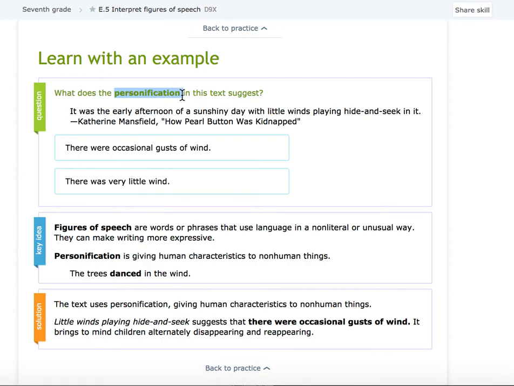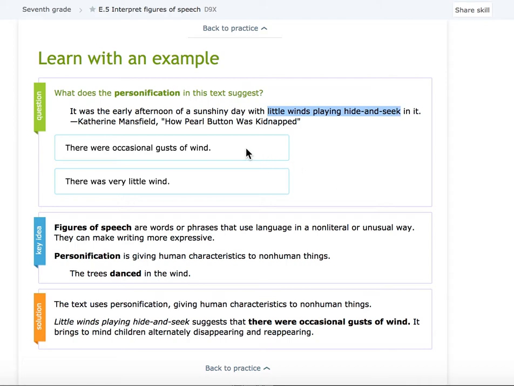So I'm looking for personification, or human characteristics in non-human things, here in the text suggest. It was an early afternoon of a sunshiny day with the little winds playing hide and seek in it. All right, first, I have to find the personification. Little winds playing hide and seek. Does the wind play hide and seek? No, that's the personification.